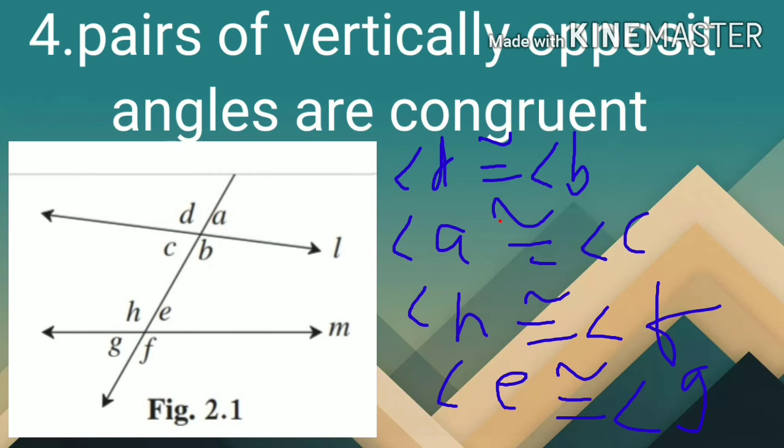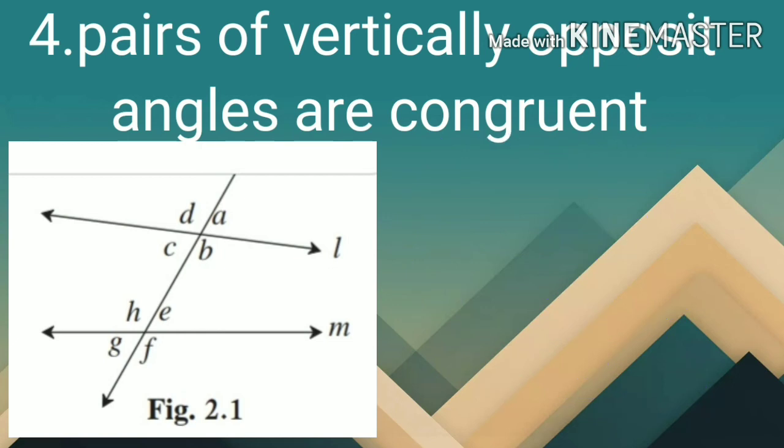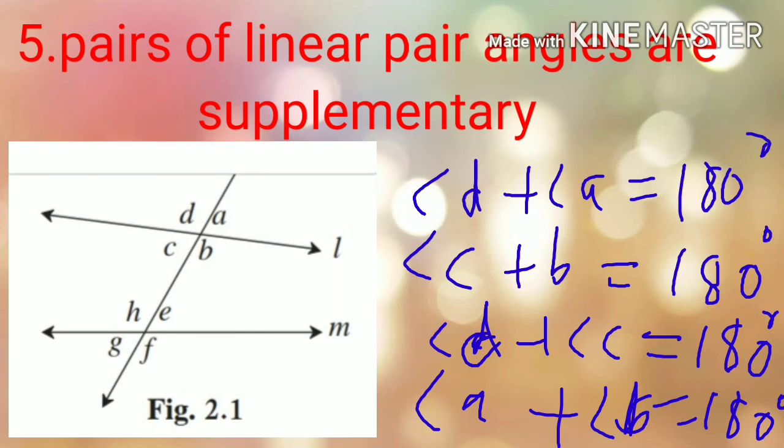Fourth one, pair of vertically opposite angles are congruent. So angle D congruent to angle B, angle A congruent to angle C, angle H congruent to angle F, angle E congruent to angle G. So all vertically opposite angles are congruent to each other. So there are 4 pairs of vertically opposite angles formed.